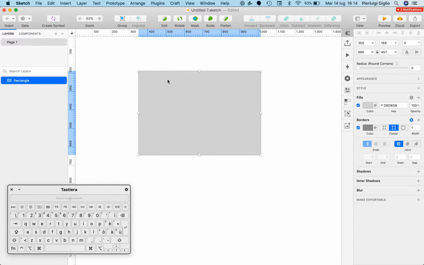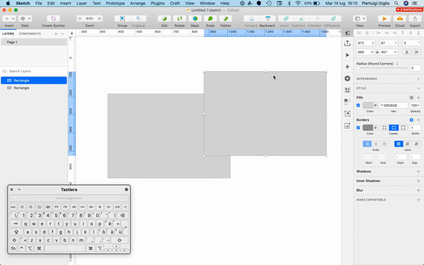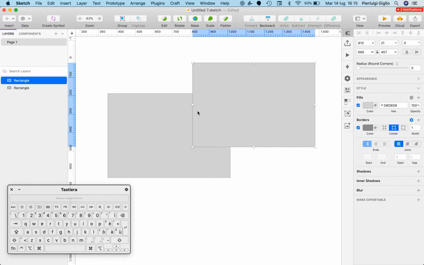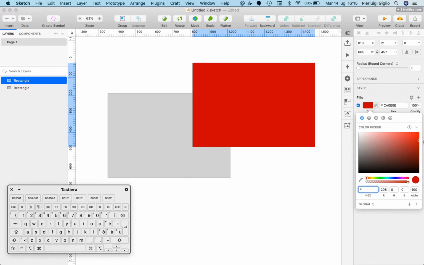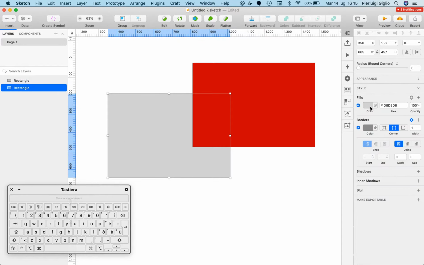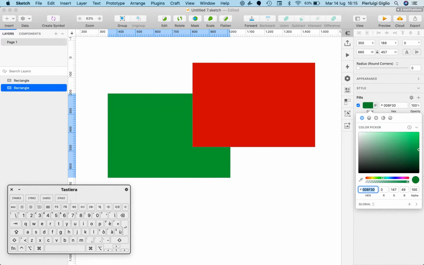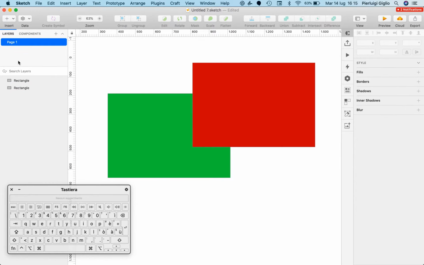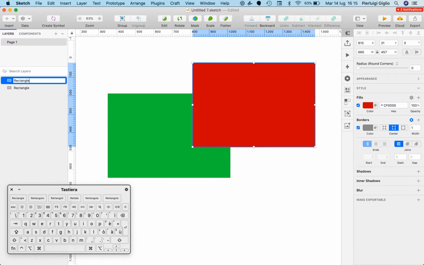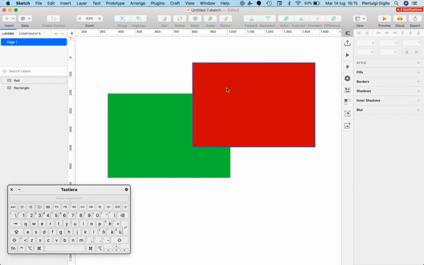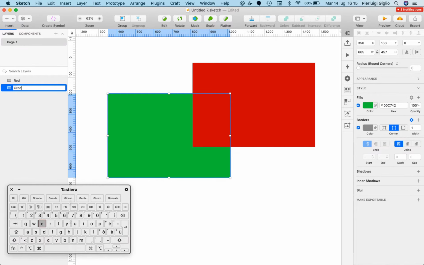Now if I just copy this rectangle by using Command C and Command V, so I just created a copy of this rectangle and I move it by using the left mouse key, and I just drag and drop it over here. I'm also going to change the color of these two rectangles since I want to show you something, and this is basically how the layers hierarchy works in Sketch. So the layer which is at the very top, which is red, is the one which is going to be on top of the other layer, which is green.